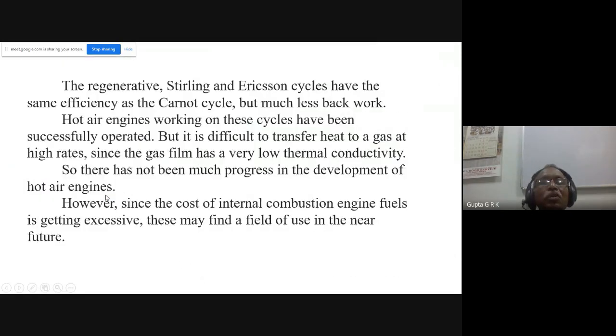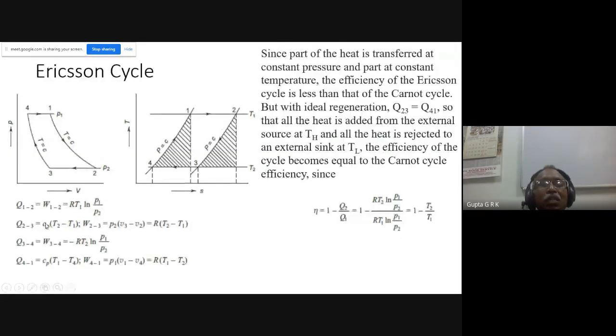Okay, and when you come to the derivation, instead of volume ratios, I will have pressure ratios here. You know that for an isothermal process, this is RT1 log V2 by V1 or RT1 log P1 by P2. So I write in terms of pressure ratios, and the pressure ratios between these two processes will be the same.